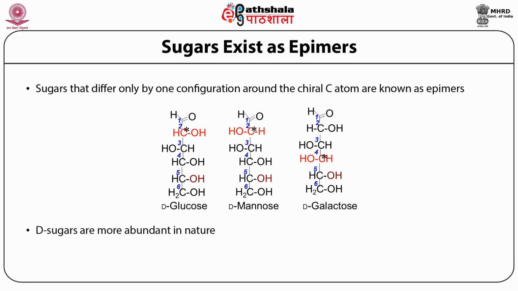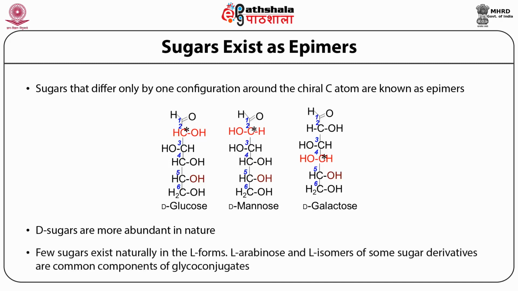So D sugars are more abundant in nature, and very few sugars will exist naturally in the L forms. L-arabinose and L-isomers of some sugar derivatives are common components of glycoconjugates. So while most of the sugars that occur naturally occur in the D form, the L forms are rare, and you will usually find them only as common components in glycoconjugates.